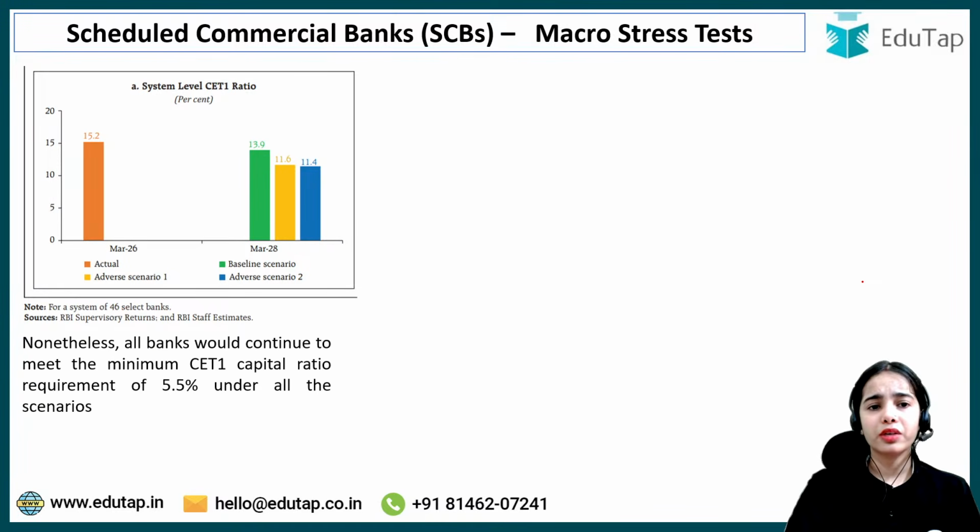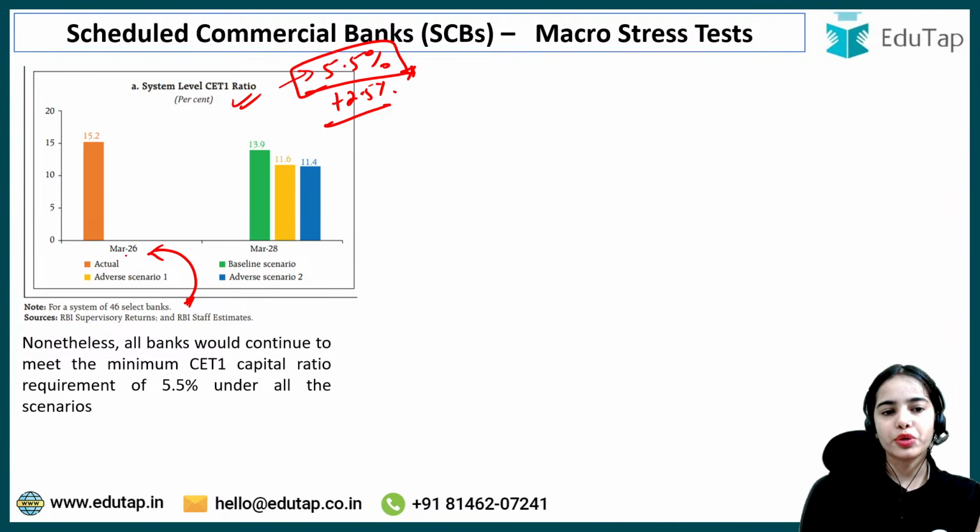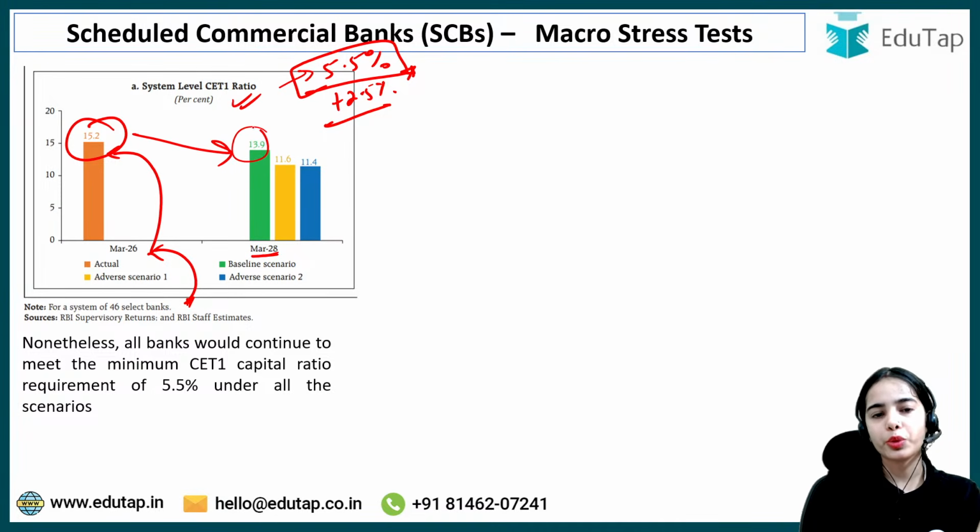Now, common equity tier 1 capital, that is the highest quality capital that the banks have to maintain: 5.5% plus the 2.5% of buffers. So the minimum requirement of common equity tier 1 capital is 5.5%. Currently, the 46 select banks are holding 15.2%, with the data given for March 2026. Till March 2028, it is expected to go down to 13.9% in the baseline scenario, 11.6% in adverse scenario 1, and 11.4% in adverse scenario 2.